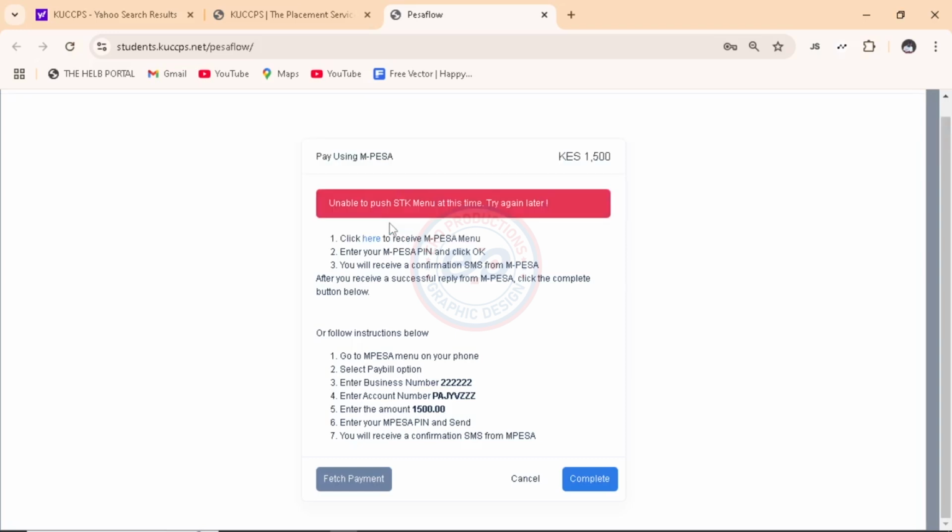It says unable to push STK menu at this time. So for us, we are going to use the second option where we use M-Pesa, then pay bill. We'll use the pay bill that is given and the account number that has been given. So once you do the payment, all you need to do is to click on complete and you will be redirected after the process is complete. Okay, so you'll give it some time.